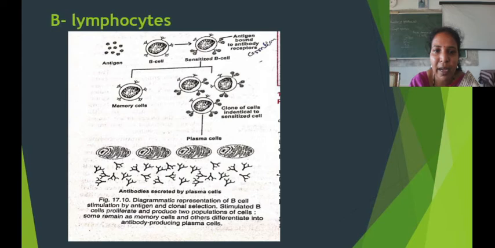They secrete antibodies, which are released in body fluids, that is blood, lymph and other body fluids. This diagram represents B cell stimulation by antigen and clonal selection. Stimulated B cells proliferate and produce two populations of cells. Some remain as memory cells and others differentiate into antibody producing plasma cells.